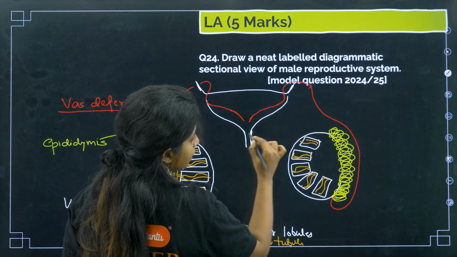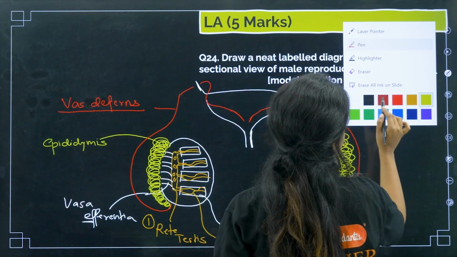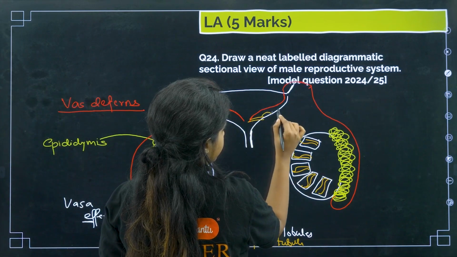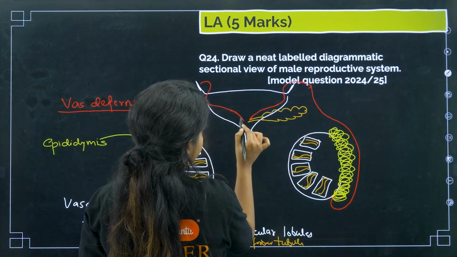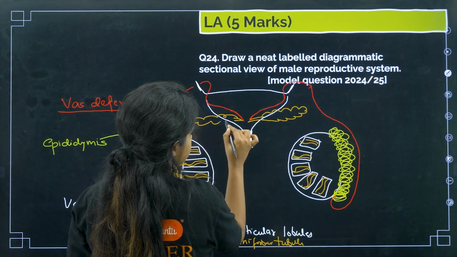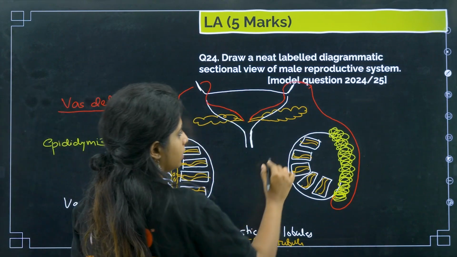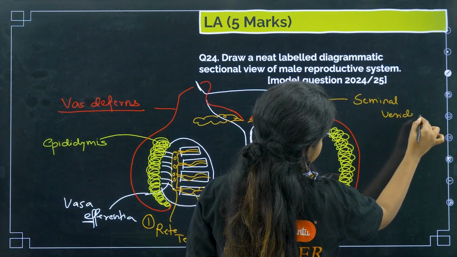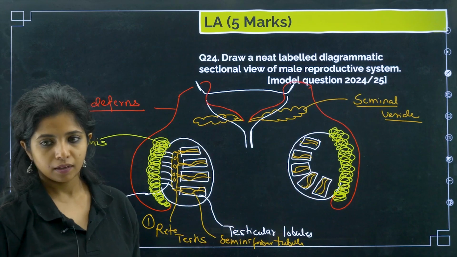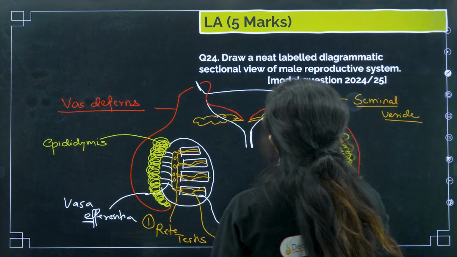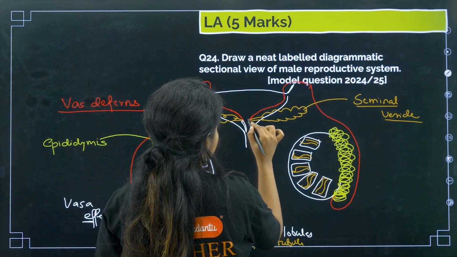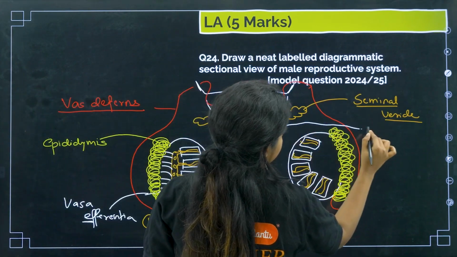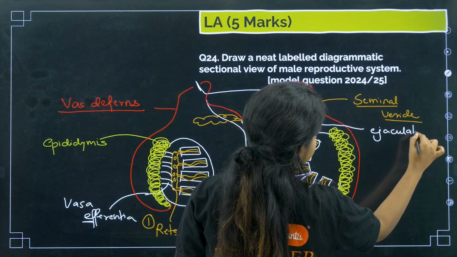At this particular point, the vas deferens is going to get the secretion of the first accessory gland, which is known as the seminal vesicle. Together they will be making a new duct over here, which is known as the ejaculatory duct.